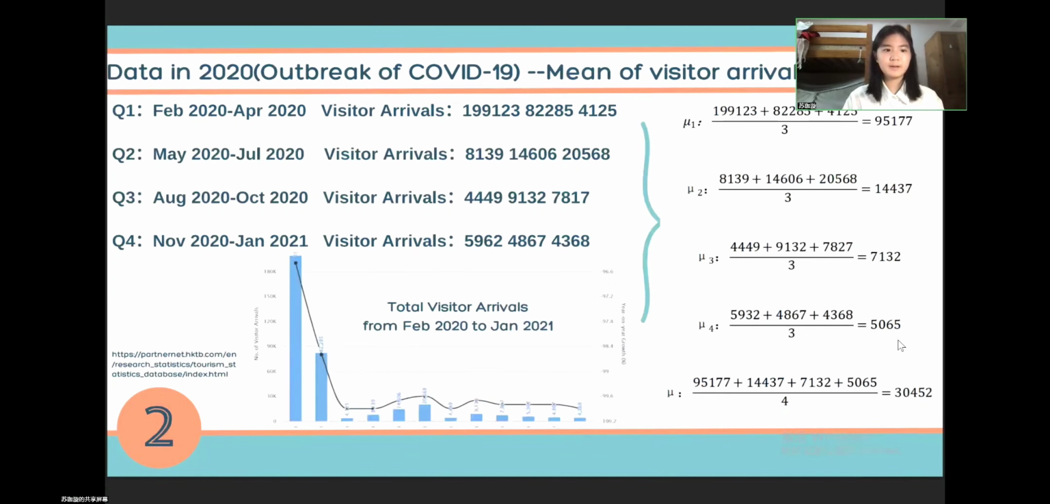And now let's come to our second part, the outbreak of COVID-19, mean of visitor arrivals. I found data about the total visitor arrivals from February 2020 to January 2021, and I divided this data into 4 quarters. And I also calculate the average visitor arrivals in the 4 quarters, mu1, mu2, mu3, and mu4, and finally calculate the average total visitor arrivals in 2020, which is about this amount.